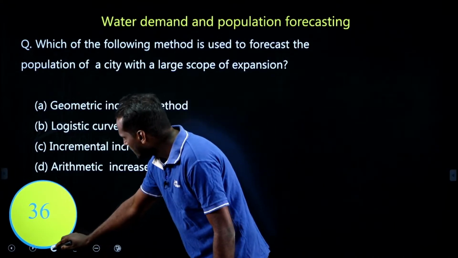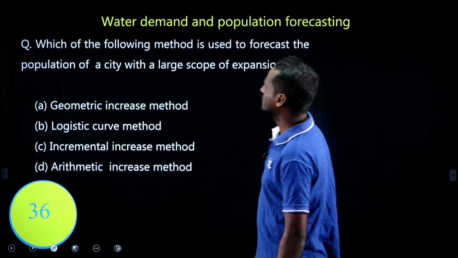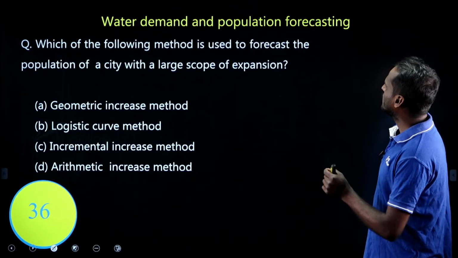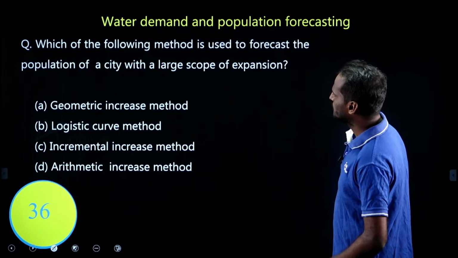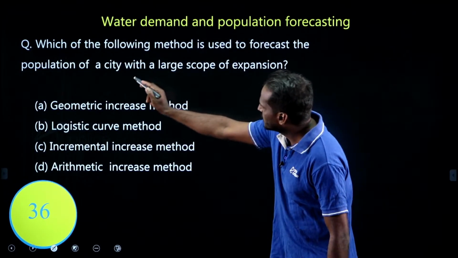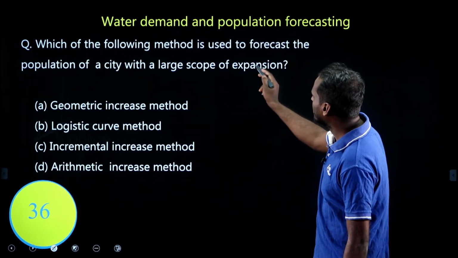Let us look at the first question, on water demand and population forecasting. Which of the following methods is used to forecast the population of a city with a large scope of expansion? Try to solve it in 36 seconds. I will see how many of you can give the correct answer. Very easy. Which method is used to forecast the population of a city with a large scope of expansion?